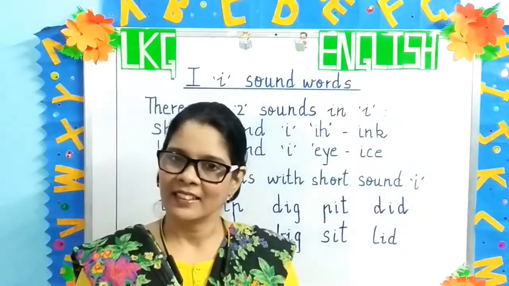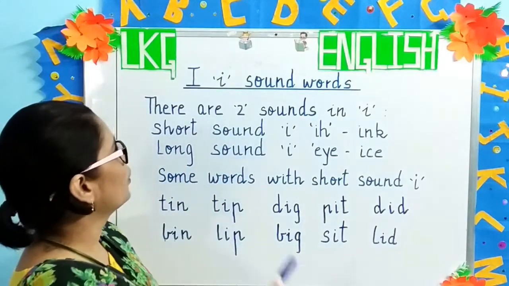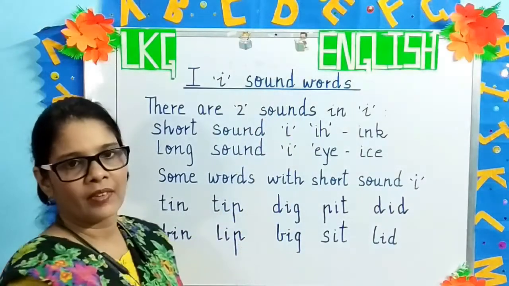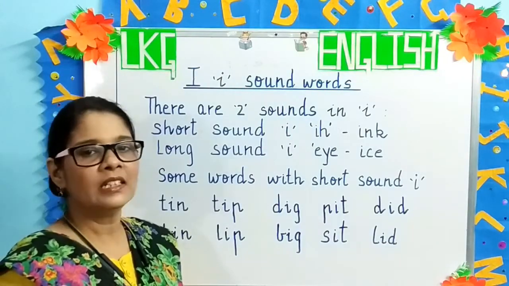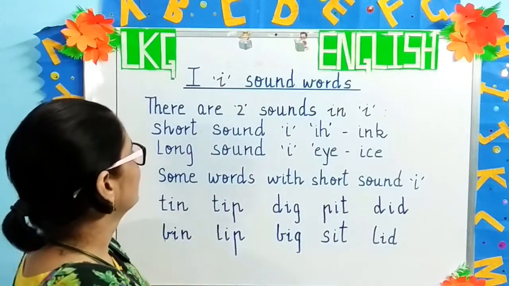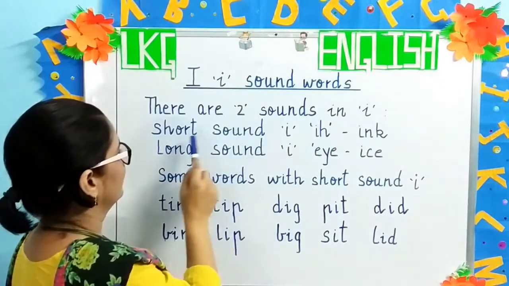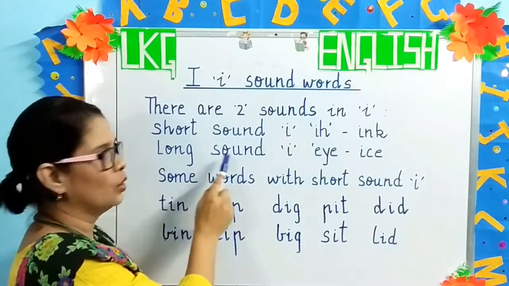Okay? Ready? Now we will learn the new topics. The first topic for today is the I sound word. What is I, children? I is a vowel. The vowel I has two sounds. One is the short sound and then the long sound.